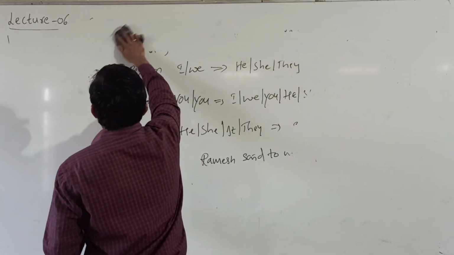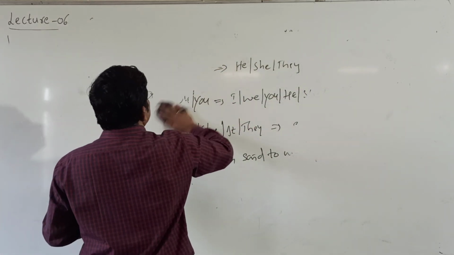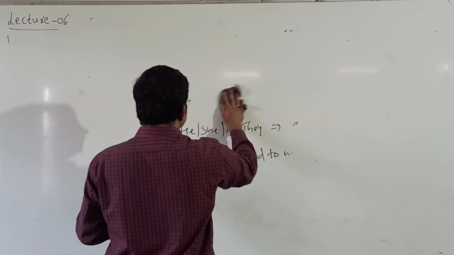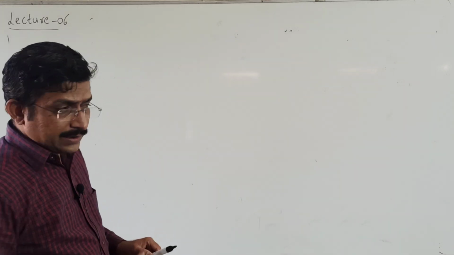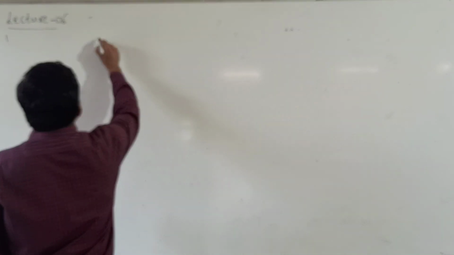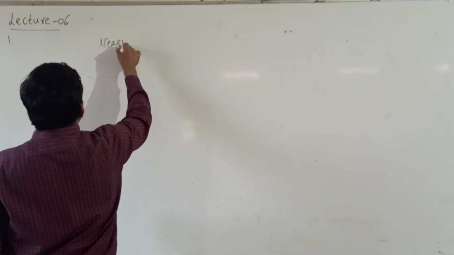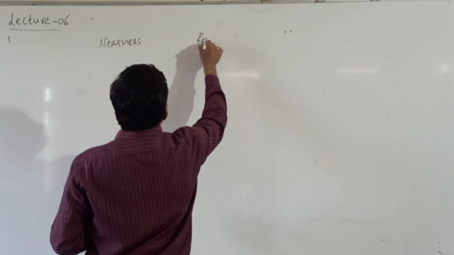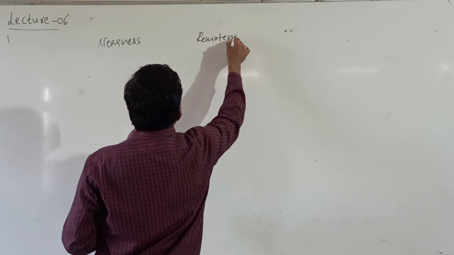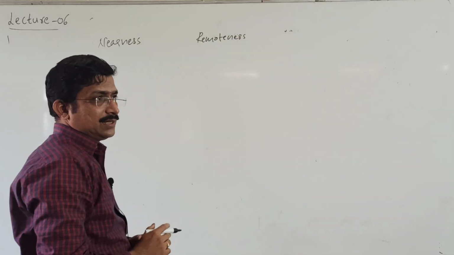Now third, the most important, that is nearness to remoteness. Nearness to remoteness. How we use.